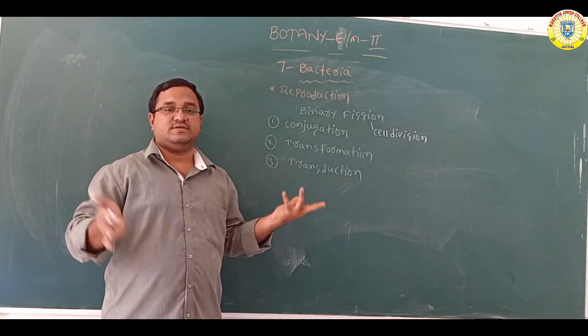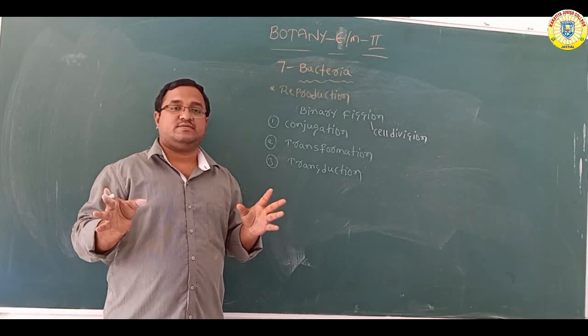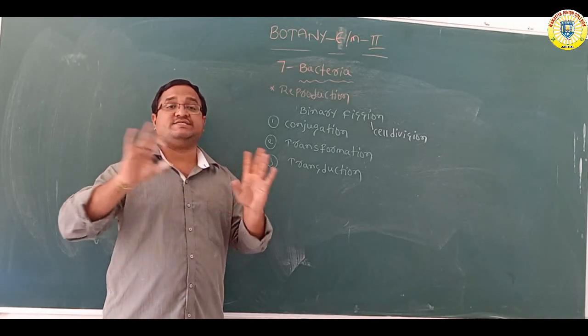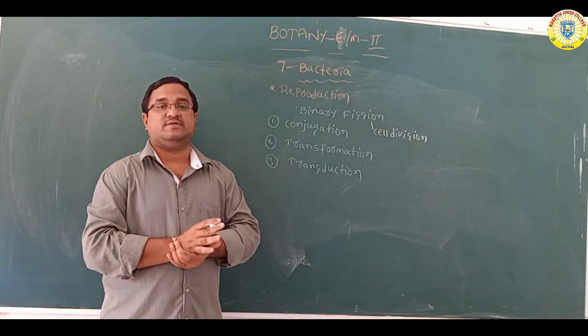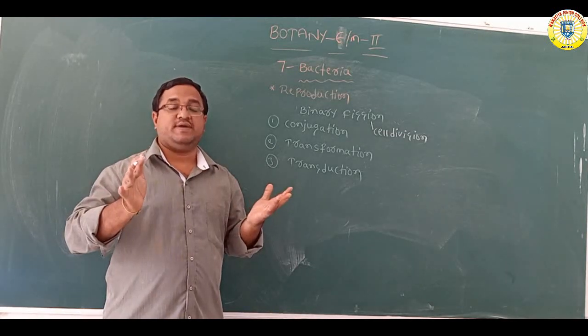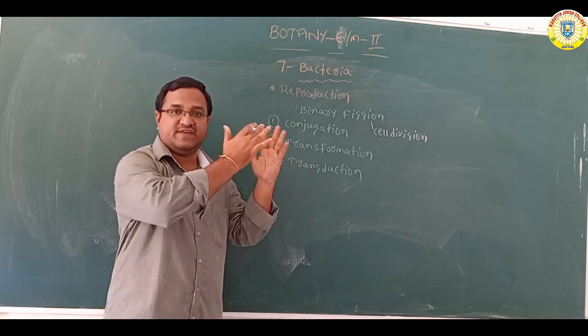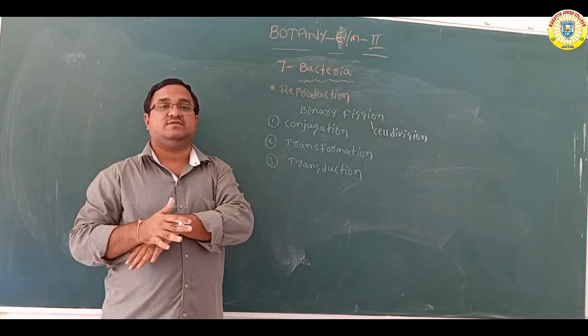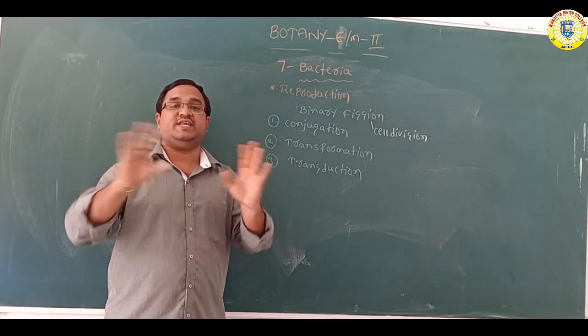The period between successive binary fissions is called the doubling period. The period means there is a gap between one binary fission and another binary fission. Successive means continuous.